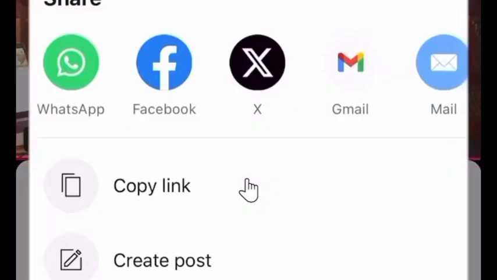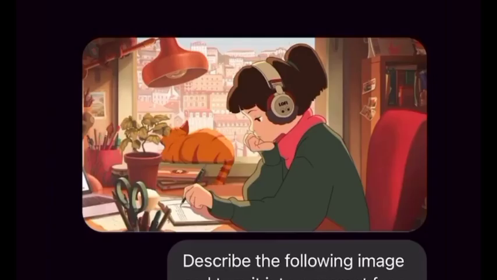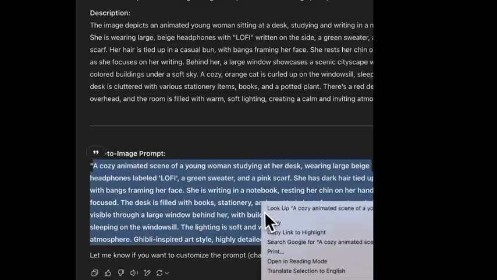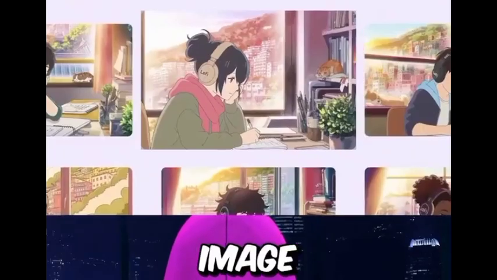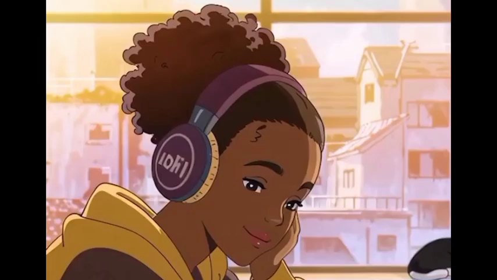First, copy the video's URL and paste it into a tool that grabs the thumbnail. Then let ChatGPT describe this image in the form of a prompt and put it into any text-to-image generator for similar results. Now animate the image like this and turn it into a loop.